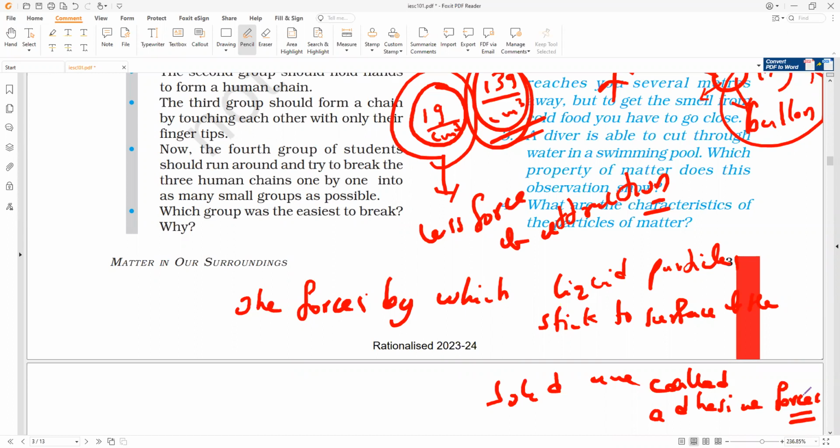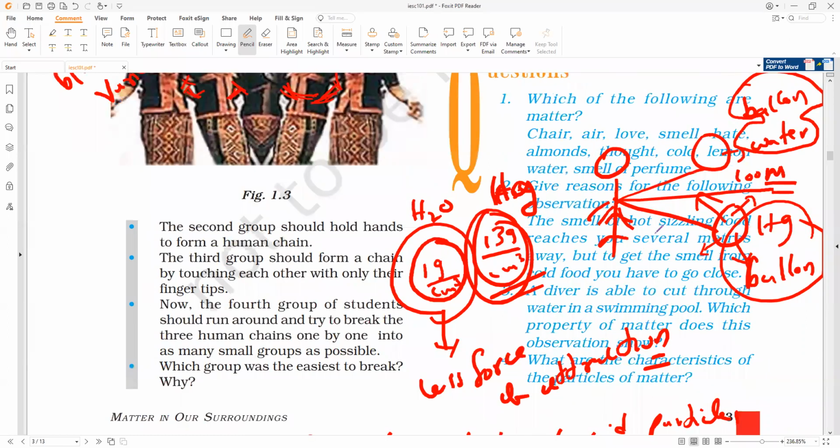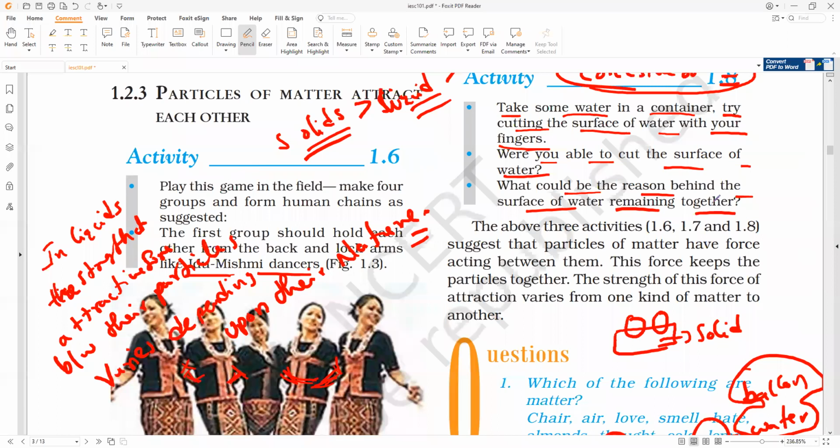So the particles of a liquid always attract one another. Not only liquids, any matter, whether solid, liquid or gas, we can suggest that forces keep the particles together, and the strength of this force of attraction varies from one kind of matter to another.